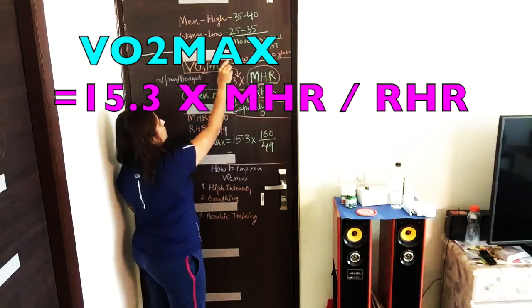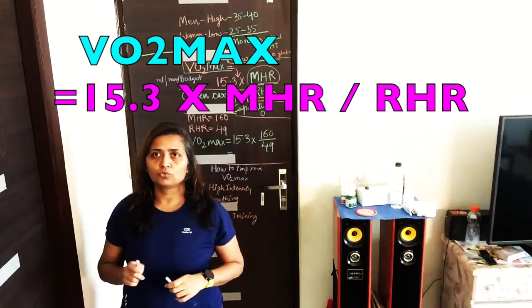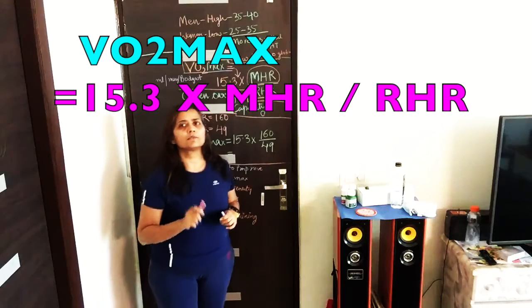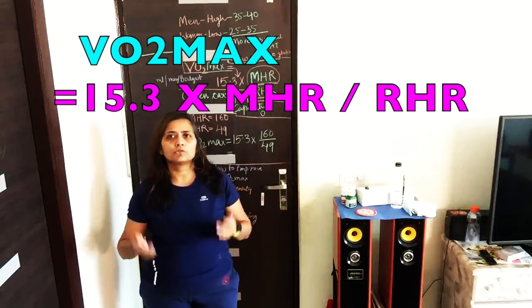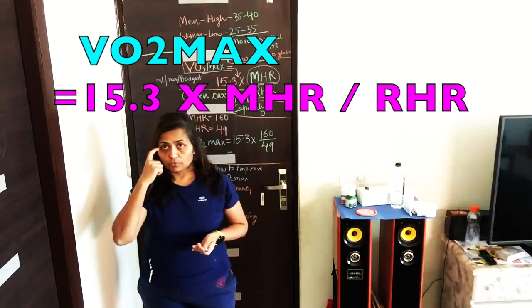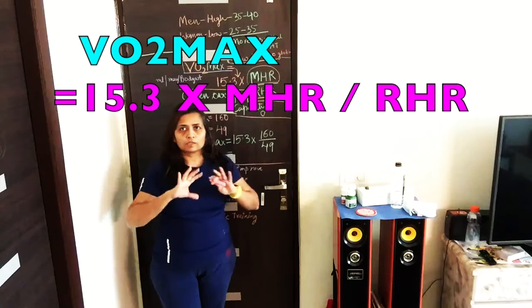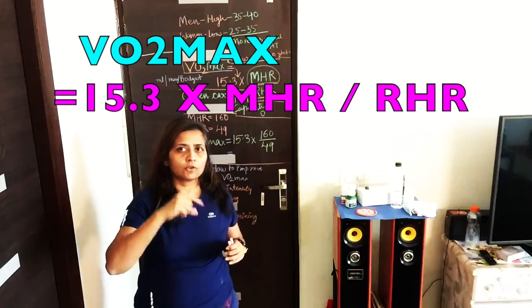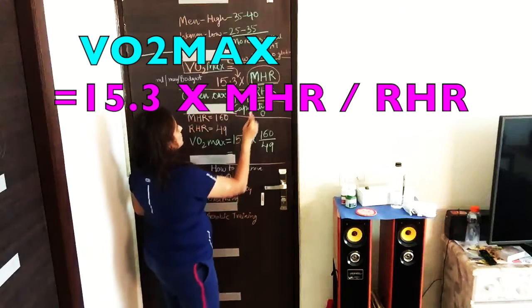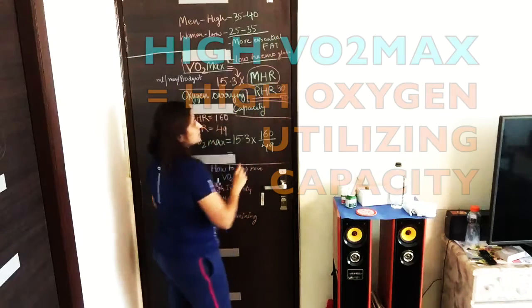This is your VO2 max that you can sustain attaining at least 2 or 3 times in a week. What it will do is improve your oxygen utilizing capacity. Once your oxygen utilizing capacity is improved, of course, in a minute, if you were utilizing 30 ml of oxygen, now you are utilizing 50 ml of oxygen.